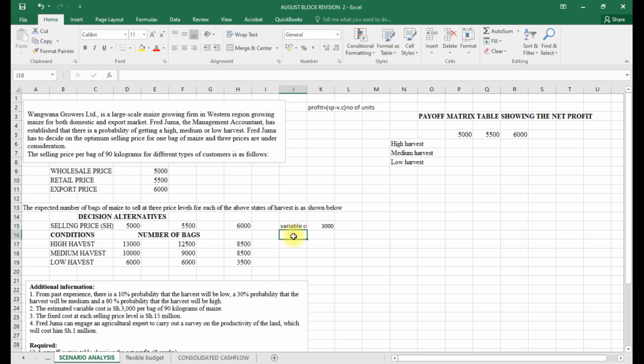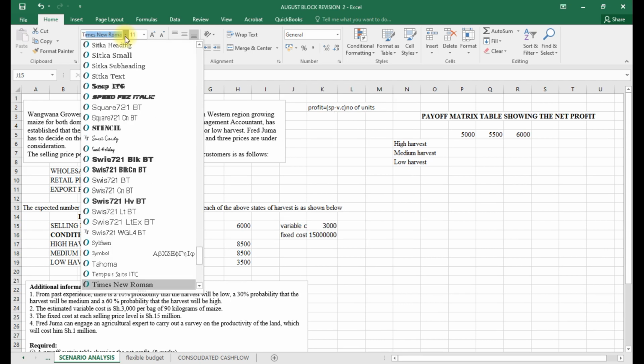And you have the fixed cost. We have been given a fixed cost of 15 million as our fixed cost there.